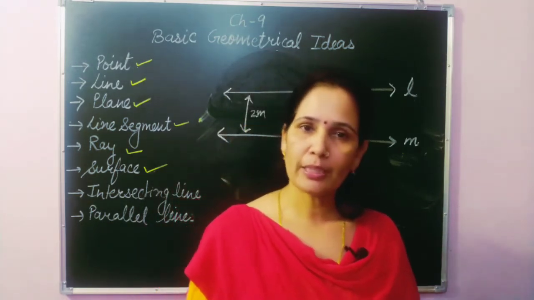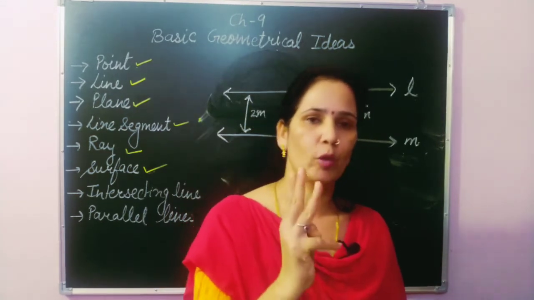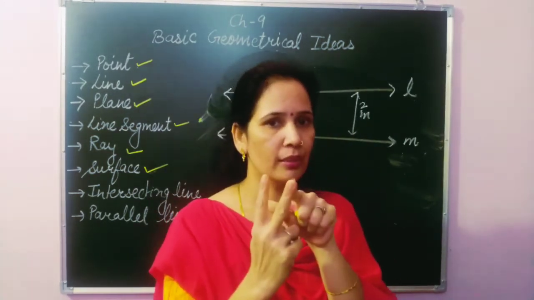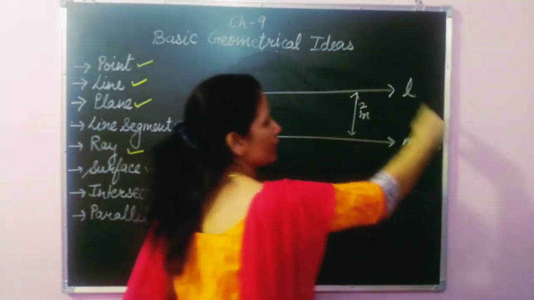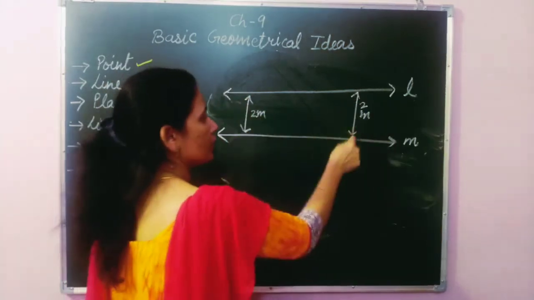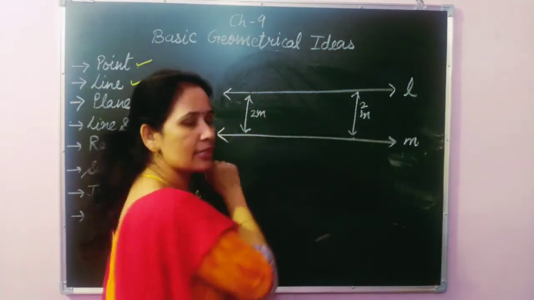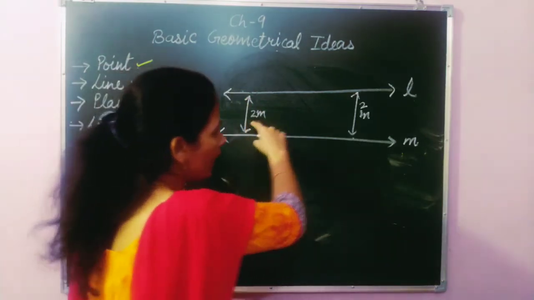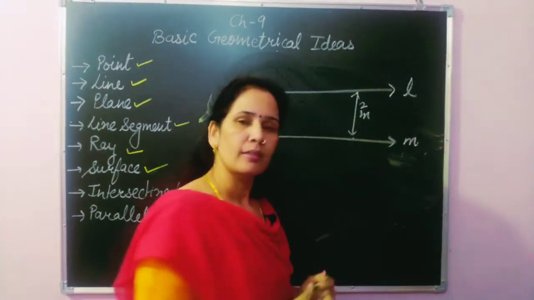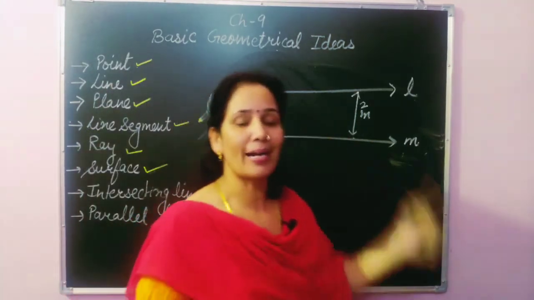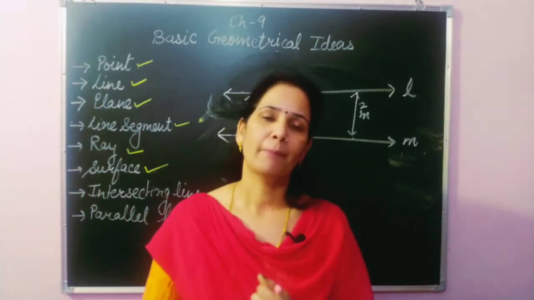I repeat again, these three things you have to observe. First, they pass together. Second, they never meet; these two lines never join at any point. Third, the distance between the two lines always remains the same. For example, at the starting point the distance is 2 meters, and when we measure in between, the distance is also 2 meters. So what is this? This is parallel lines.